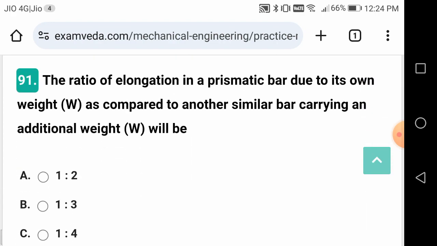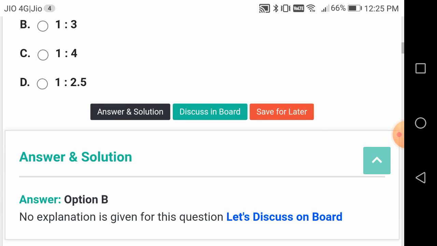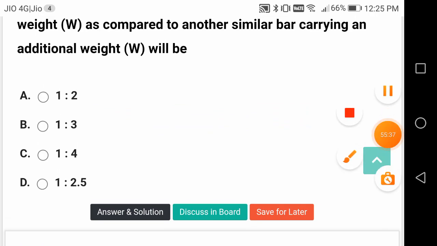The ratio of elongation of a prismatic bar due to its own weight compared to another similar bar having additional weight W will be, the answer is B, 1:3.